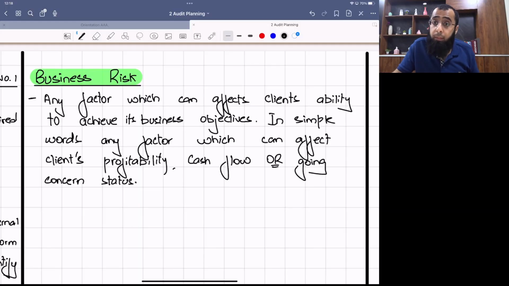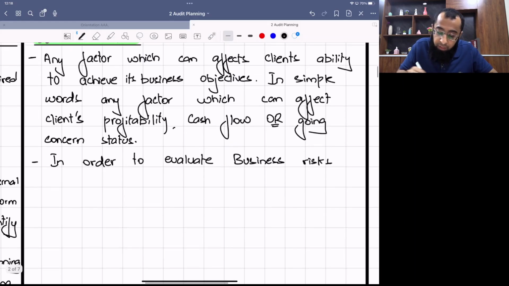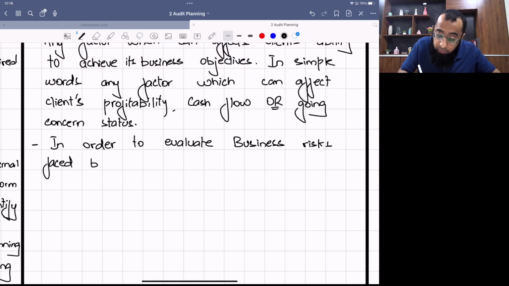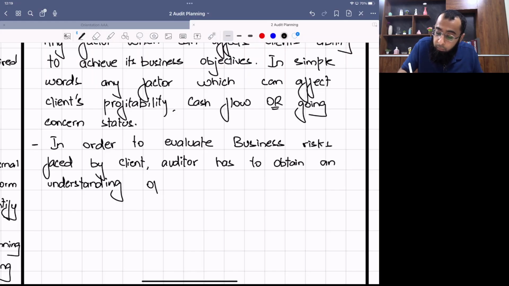So he has to evaluate the client's business. In order to evaluate business risk faced by the client, the auditor has to obtain an understanding of the client's business and its environment.